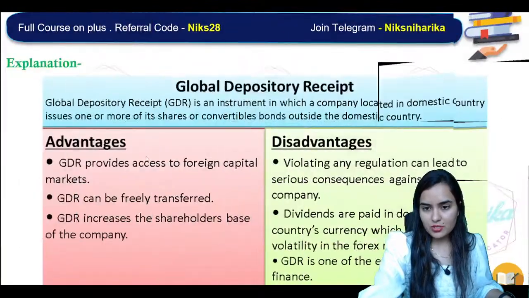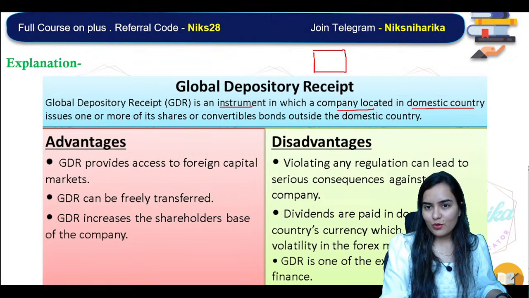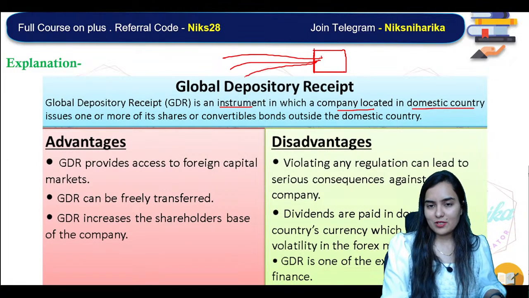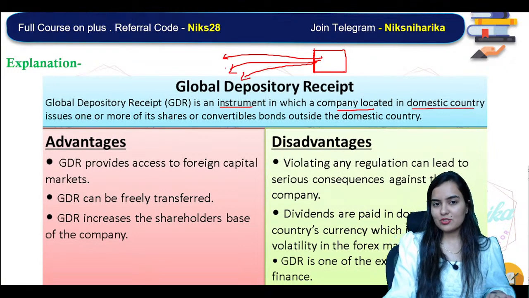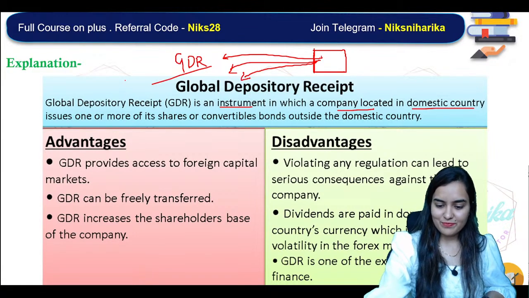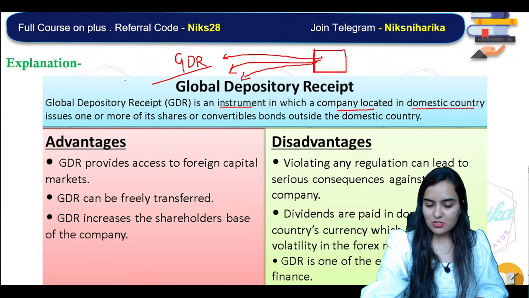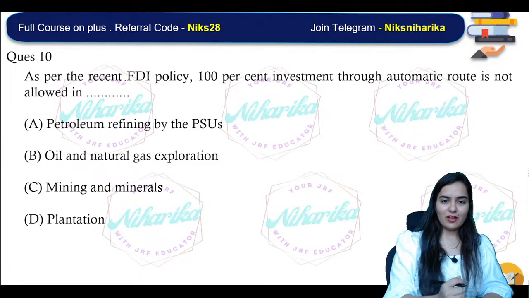What is a Global Depository Receipt? GDR is an instrument in which a company located in the domestic country issues one or more of its shares or convertible bonds outside the domestic country. Those instruments are known as Global Depository Receipts. Very nice, Ritu. JV, strategic alliance, mergers, acquisition, exporting, contractual mode. All modes you remember. Very nice. GDR is a financial instrument.